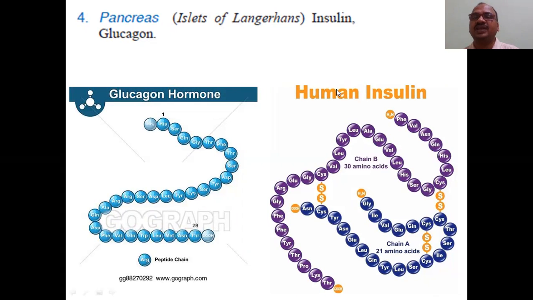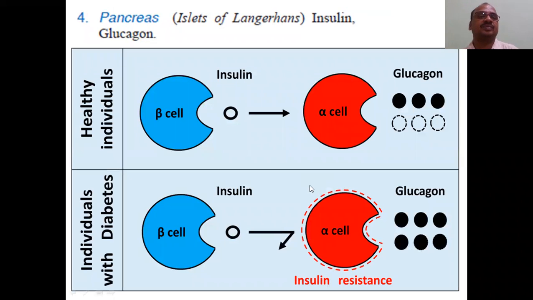Here you can see the insulin structure. We will read it in separately, no problem at all. And this is a glucagon hormone, very important for metabolism of the glucose. Yeah, this is the pancreas, beta cells, alpha cells.